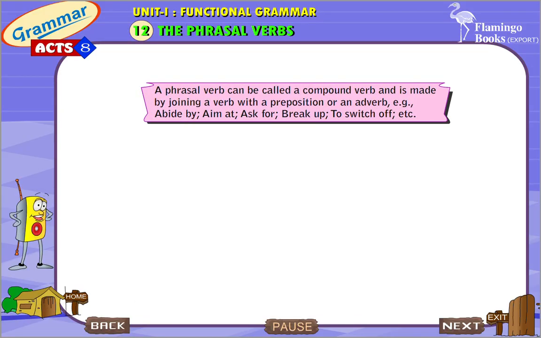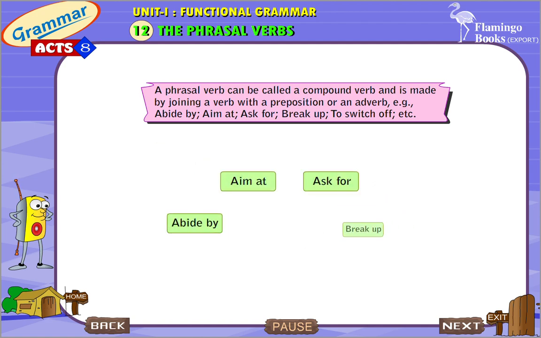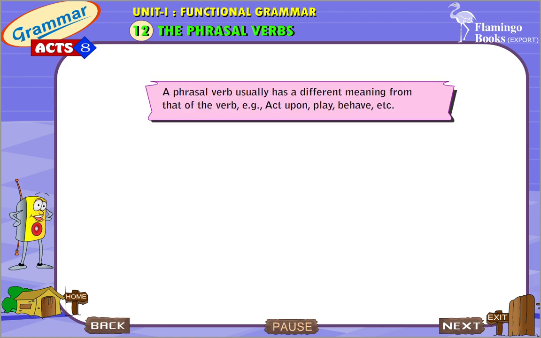Chapter 12. The phrasal verbs. A phrasal verb can be called a compound verb and is made by joining a verb with a preposition or an adverb. Example: abide by, aim at, ask for, break up, switch off, etc. A phrasal verb usually has a different meaning from that of the verb. Example: act upon, play, behave, etc.